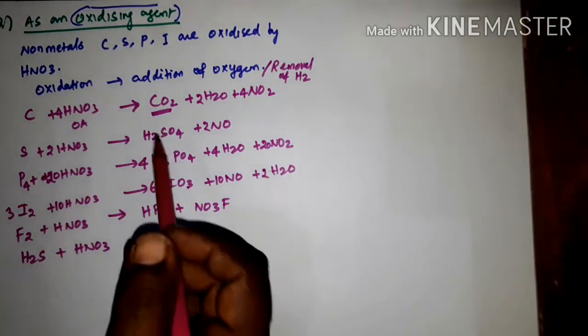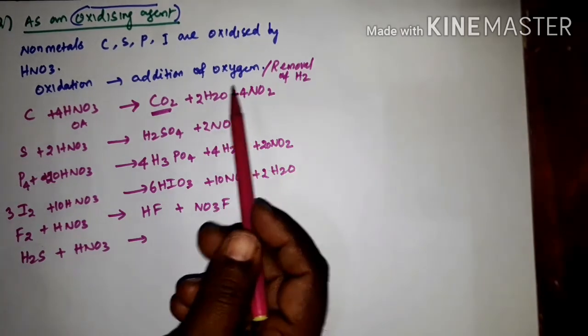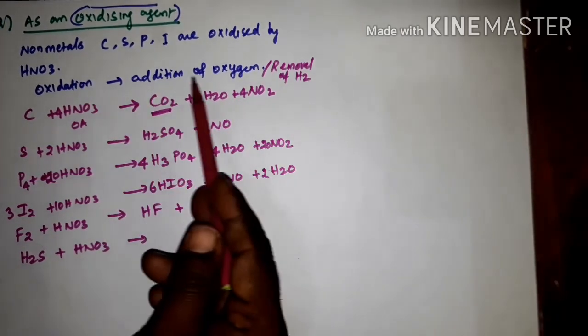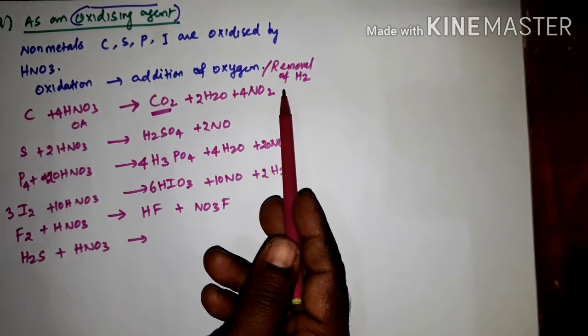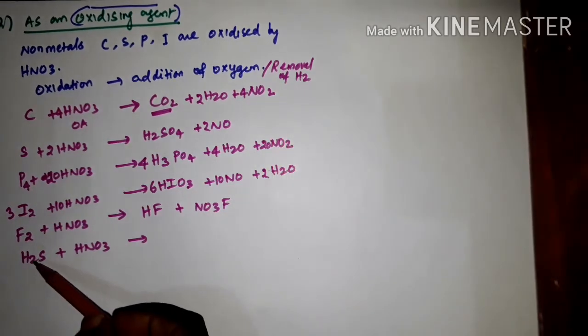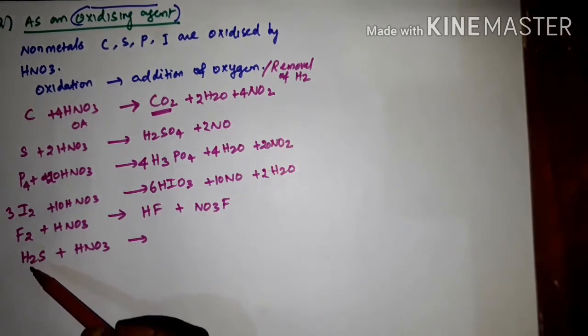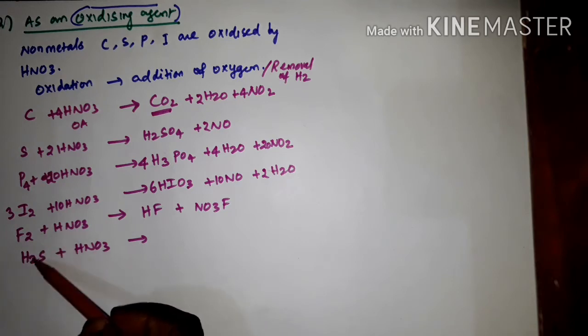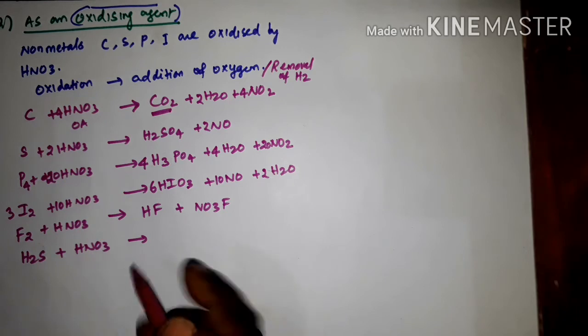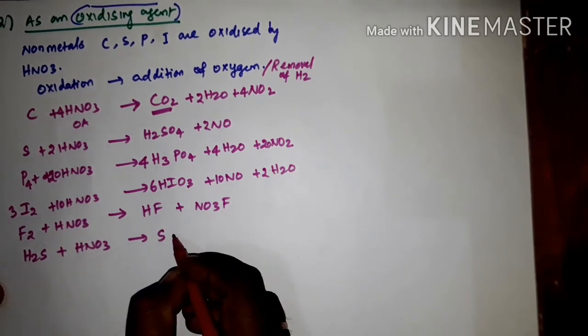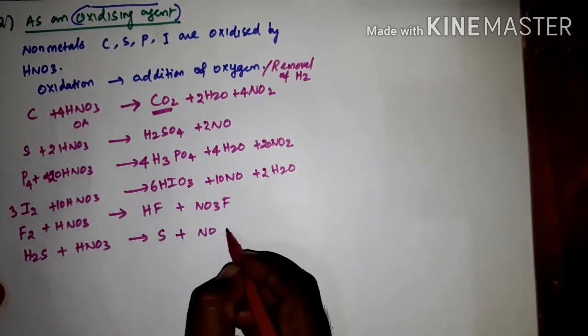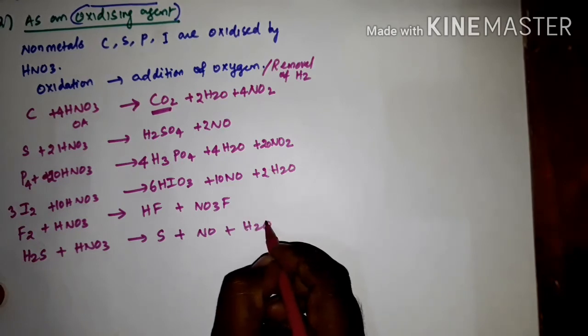Actually this oxidation and all you studied in the last year. Oxidation means addition of oxygen, removal of hydrogen. Okay, so here sulfur is added with hydrogen. So if hydrogen is removed from this compound, that means this compound is oxidized. See here, sulfur, that is hydrogen is removed, plus NO plus water H2O.